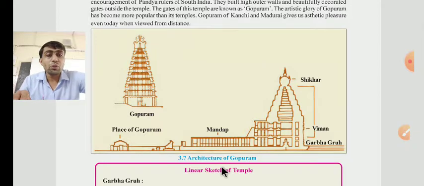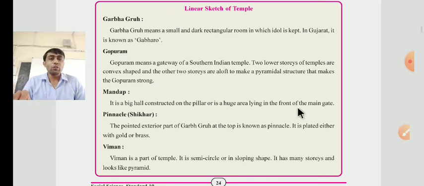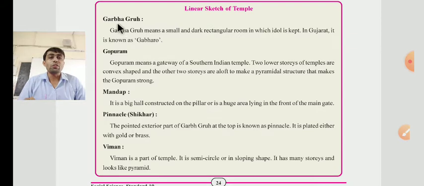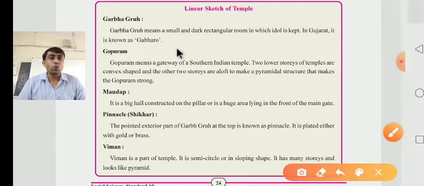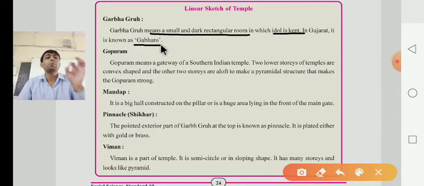Now they have given information about the linear sketches of that temple. It means they have given the details of that temple, whatever we see in the above image. First they have given information about the Garbhagruh. Garbhagruh means the small and dark rectangular room. What was the meaning of Garbhagruh? Garbhagruh means a small and dark rectangular room in which the idol is kept. It means here the idol, the Murti, is kept. In Gujarat, it is known as a Gabharo.